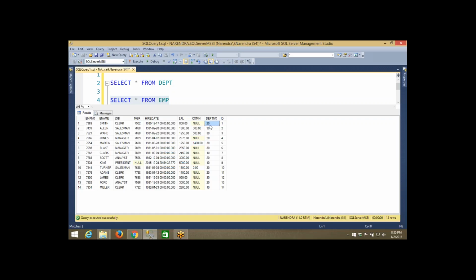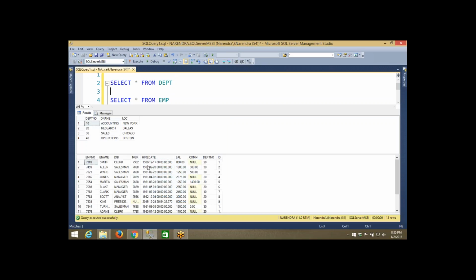So what is department number 20? Is it a sales department, and in which location is it available? Can you give me that data by using this table? No, I can only give you the department number, but the department details I cannot give, since the data is not available in this table. The data is available in the department table. So department details are available in one table and employee details are available in another table.